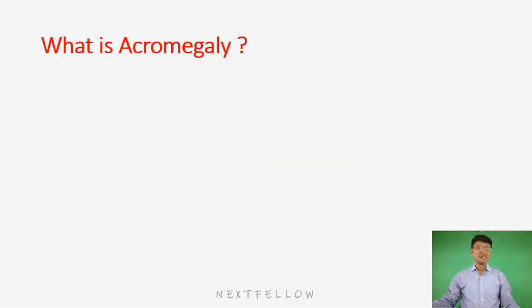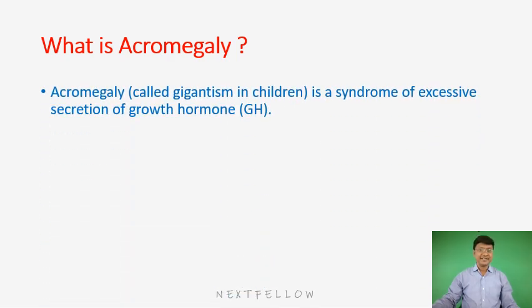In this particular session, I'll be giving you a brief review on a very important topic, that is acromegaly. First of all, you should understand what exactly you mean by this word acromegaly. Acromegaly is a clinical condition characterized by an increase in growth hormone. If this increase in growth hormone occurs in adults, we call it acromegaly.